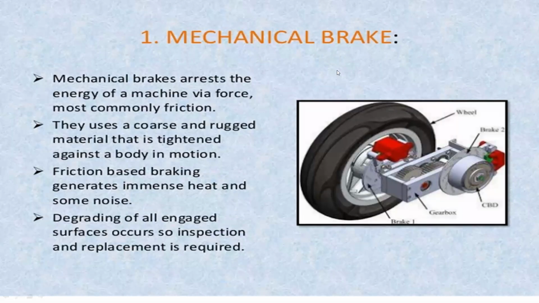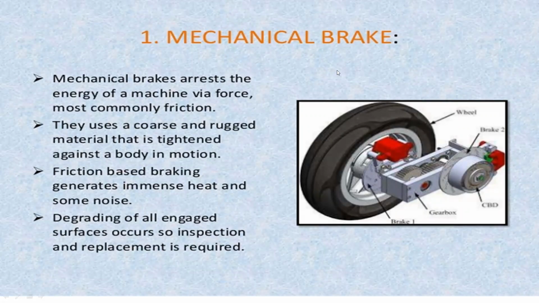Whenever we apply force on the brake pedal, automatically the braking system activates to stop the vehicle. In that procedure, the frictional force is developed. The frictional resistance is developed between the wheel and brake shoes. Then the kinetic energy is changed into heat energy. So that is the overall working of any type of braking system you can take in an automobile vehicle.